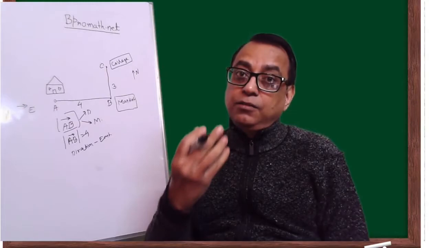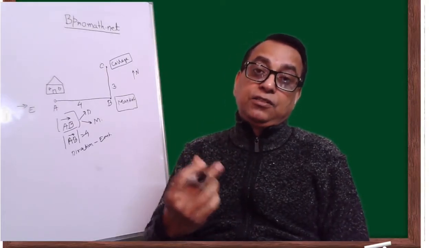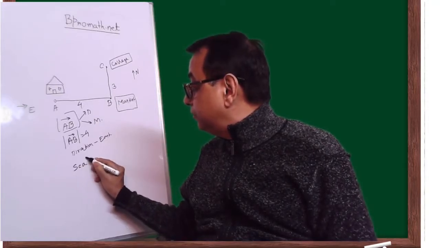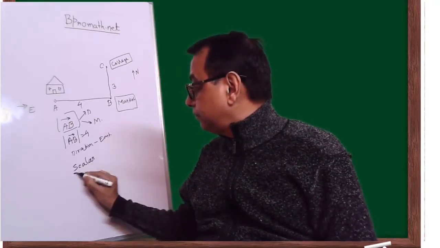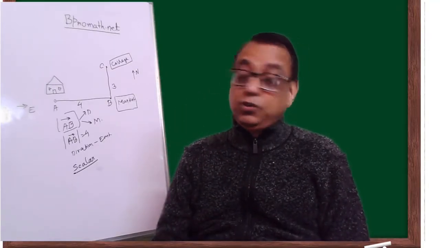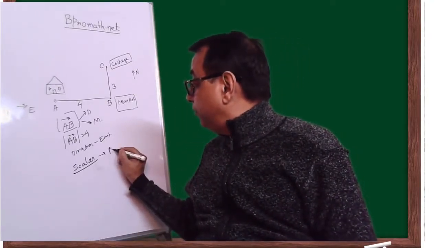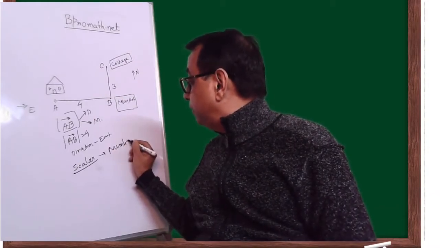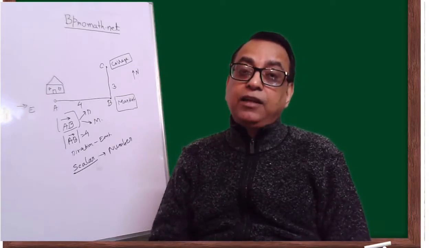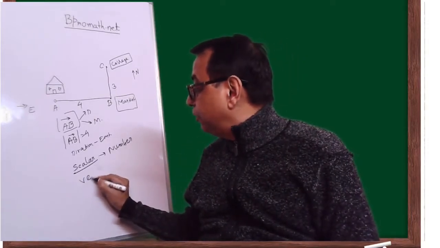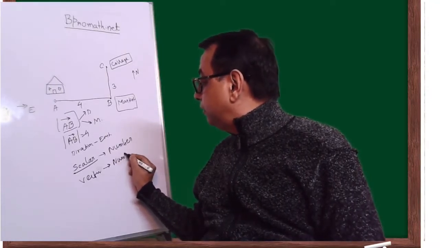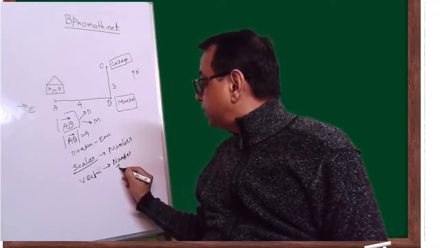These are measurements without any direction. These are called scalar quantities, which is just a number. It's only a number, nothing else, a number with appropriate units. Whereas a vector will have two things: a number with units plus a direction.